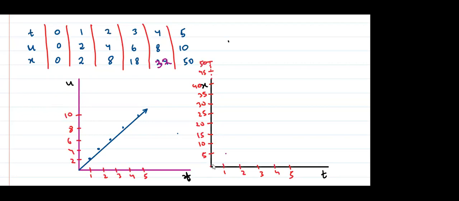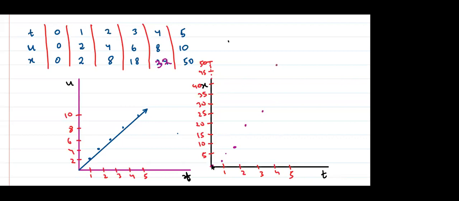Now step by step. At 0 it is 0. At 1 it is 2, something will come here. At 2 it is 8, at 3 it is 18, at 4 it is 32, somewhere like this, and at 5 it is 50, like this.